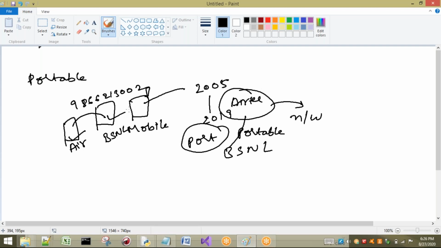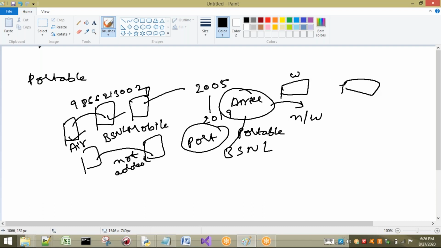That means portability is nothing but going from one system to another system, or one platform to another platform, without adding any other features for execution. That is called portability. For example, take Windows operating system here, and some Linux operating system here. Here I have written some code. The same code is sent to Linux and executed there. That is called platform independent.